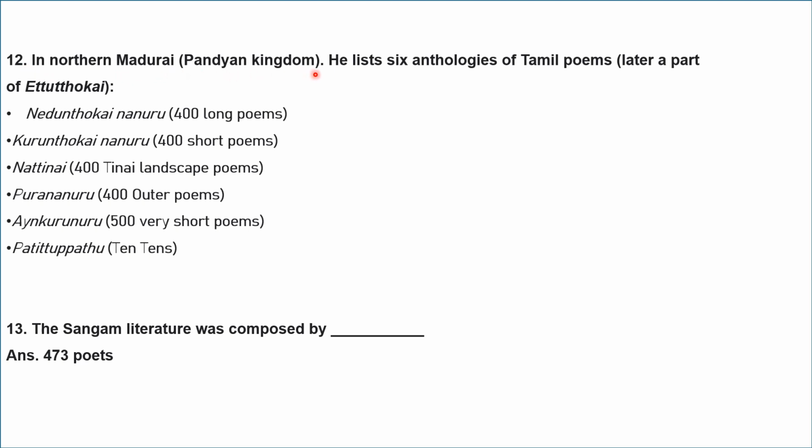In northern Madurai, Pandian kingdom, he lists 6 anthologies of Tamil poem, later a part of Ettuthogai. The first one is Nedunthogai Nanuru, that is 400 long poems, Kurunthogai Nanuru, 400 short poems, Natrinai, 400 Thinai landscape poems, Purananuru, 400 outer poems, Ainkurunuru, it is 500 very short poems, Paditruppattu, it is 10 tens. Then, the Sangam literature was composed by 473 poets.